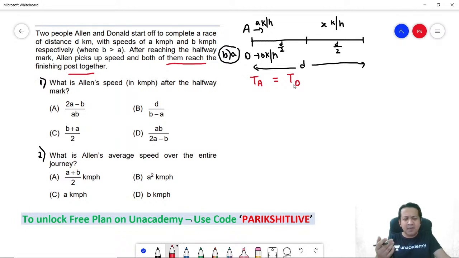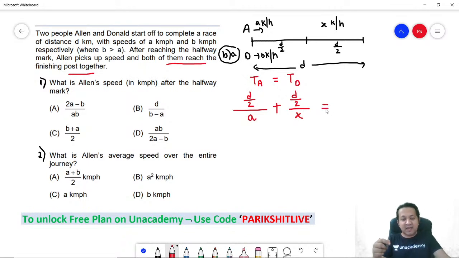If time is the same, I don't know what the time is, it's not directly given. But can I say time is distance divided by speed? So what is the distance for Alan? Remember, Alan's journey consists of two parts, the first half and the second half. Let's consider the first half. Time is distance, the first half of the distance is d by 2, divided by the speed. What is the first half speed? a. Alan moves with the speed of a. In the second 50% of the journey, Alan moves with the speed of x. What about D?